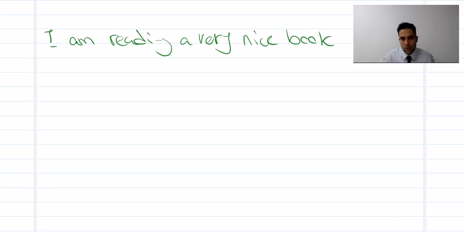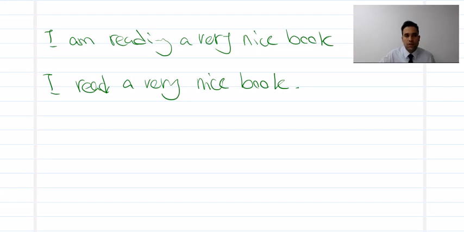I am reading a very nice book. I read a very nice book. You see?